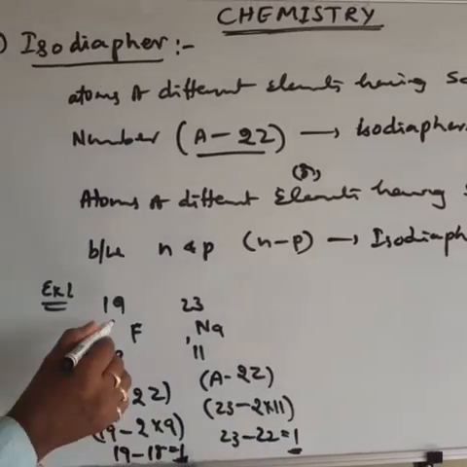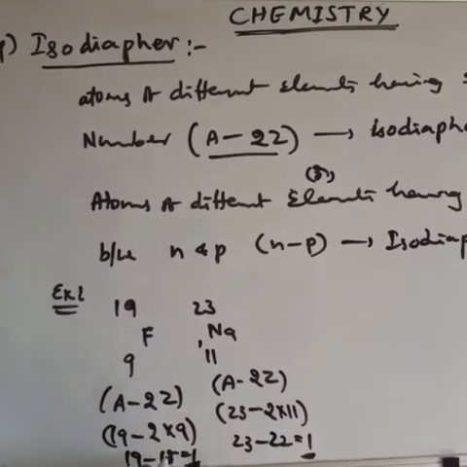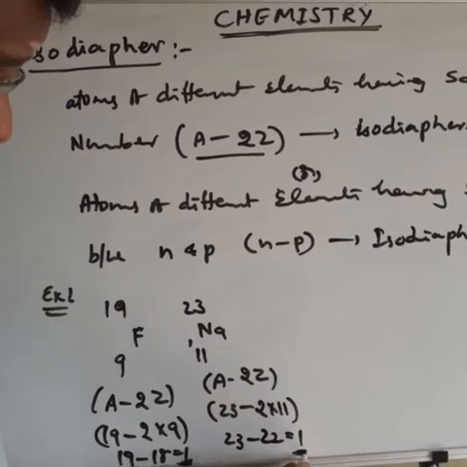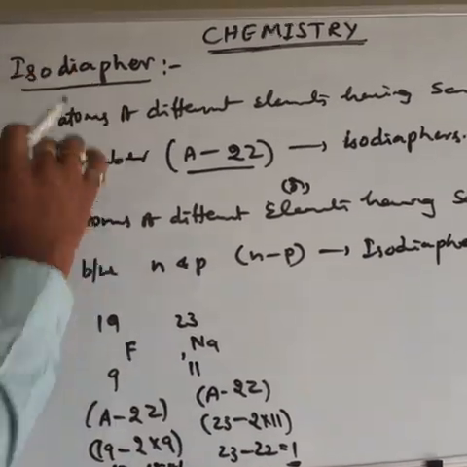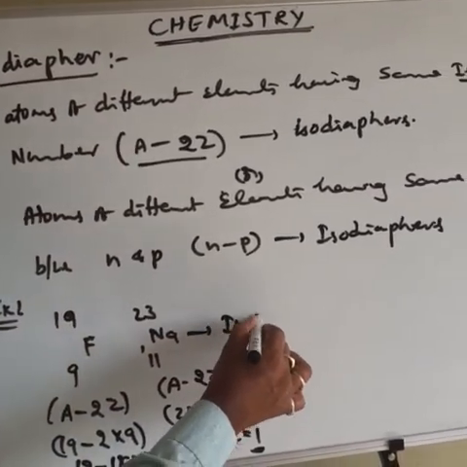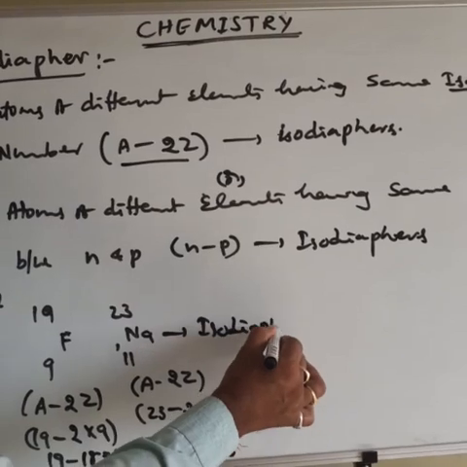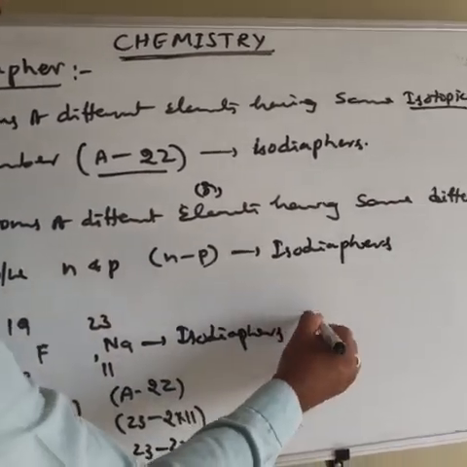So atoms of different elements have different atomic numbers and different mass numbers, but the isotopic number A minus 2Z value here is 1, here also 1. The isotopic number is the same. That is called isodiaphers. So these two are isodiaphers.